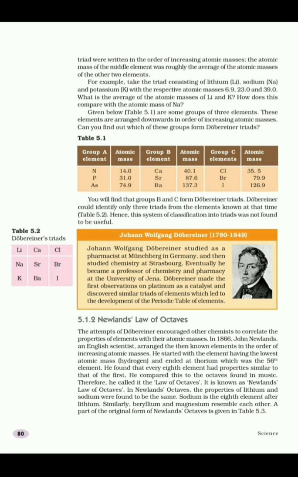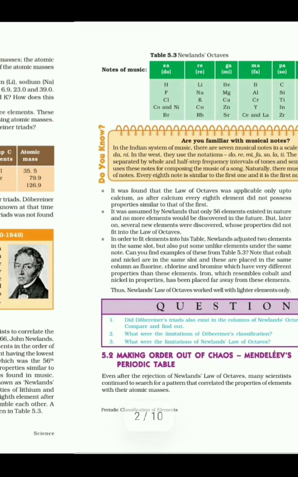Then in 1866, John Newland, an English chemist, arranged the known elements in the order of increasing atomic masses. So after Döbereiner, another scientist came, John Newland, and he also arranged the known elements in the increasing order of their atomic masses. At his time, 56 elements were known. He started with the element having the lowest atomic mass, that is hydrogen, and ended at thorium.